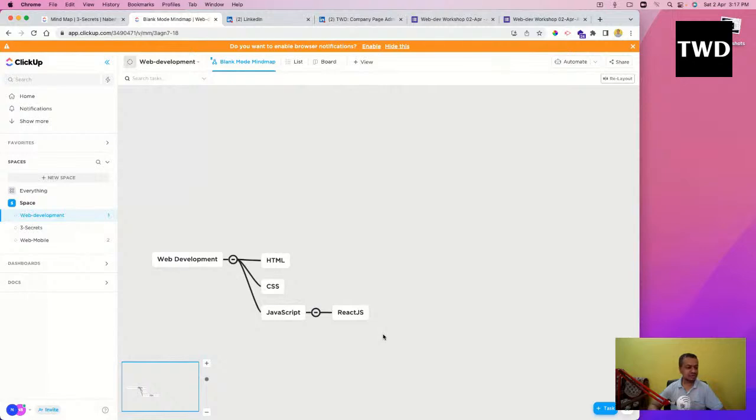Backend also, nobody uses Python. Python backend frameworks are Django and Flask. Nobody uses Django and Flask. Django and Flask are very, very slow. No startup will touch Django and Flask. Everybody works on Node.js. I'm talking here about startup jobs, about industry jobs. I've spent 16 years in the industry. I know what is happening in the industry, which kind of jobs are there. In bigger companies, Java is used, because Django and Flask nobody uses.